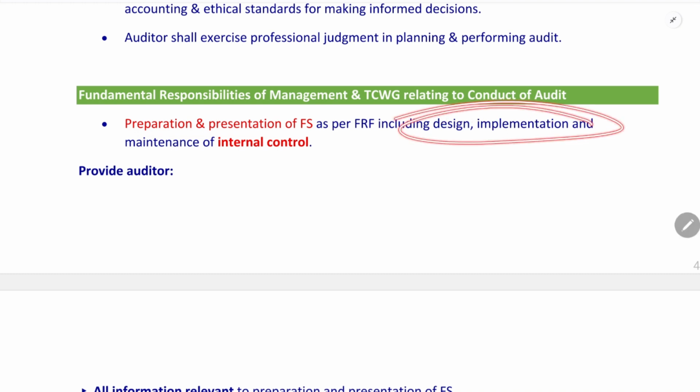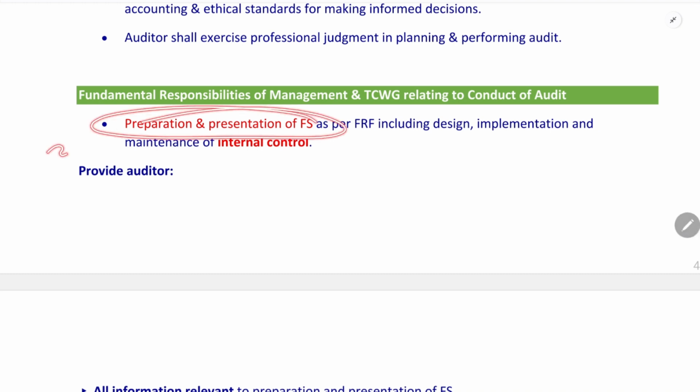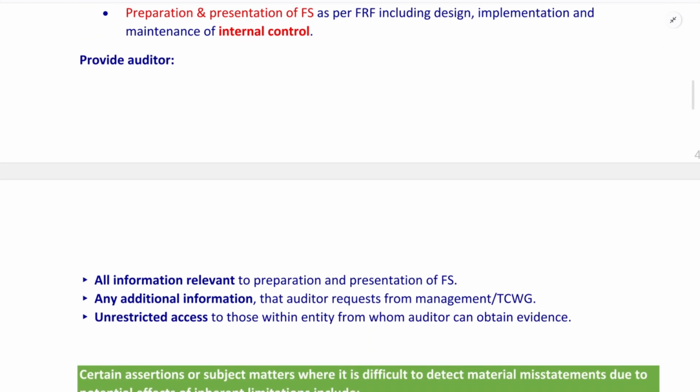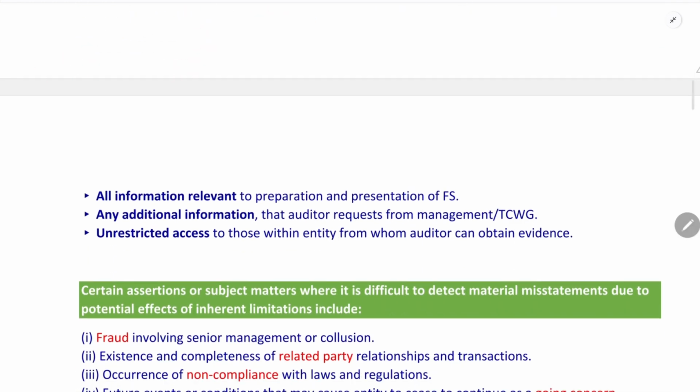Also, the responsibility of management is the design and implementation of internal control in the organization for preparation and presentation of financial statement. Good internal control will lead to better presentation and preparation of financial statement. When an entity has a good quality of internal control, it will lead to preparation and presentation of financial statement at a high level. Okay. Provide the auditor with all information.